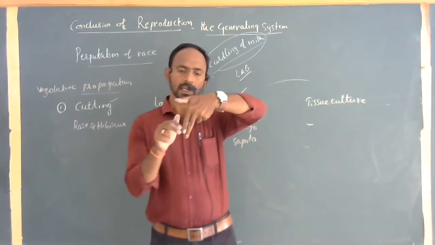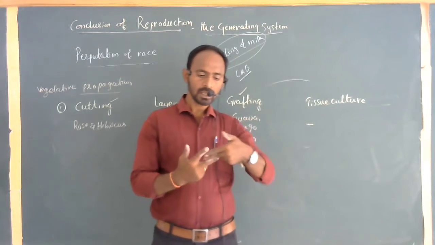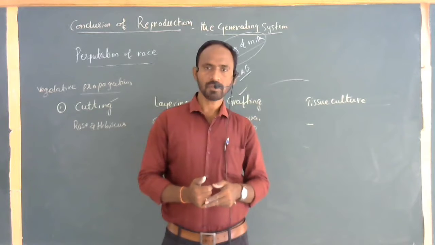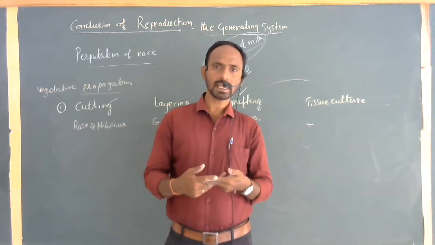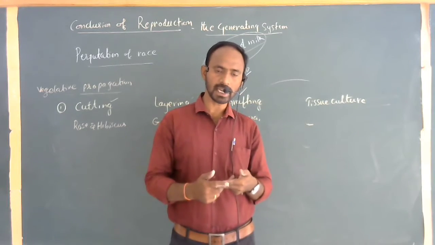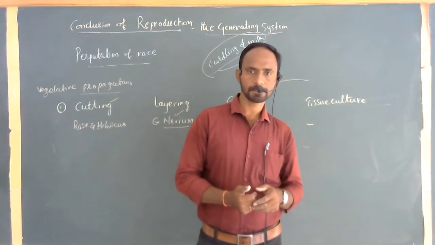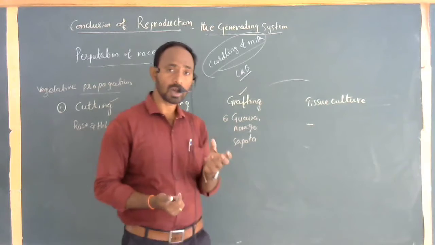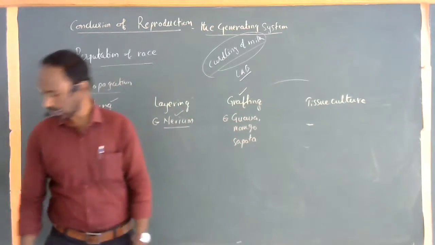The top part is called the scion, the plant with desirable qualities. These two, with a small incision, are tied with a thread. Within a few days, the parts we connected combine, with formation of new tissue once again. These two parts combine with each other and continuously form a single plant with the desired qualities. We can produce the desired qualities of the plant within a short span by the mechanism called the grafting mechanism.